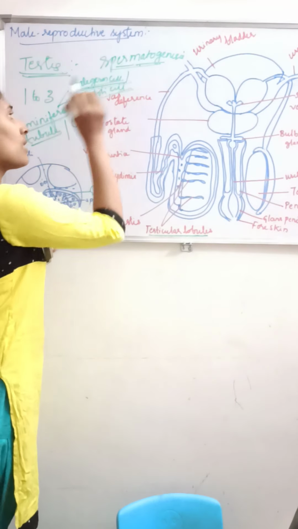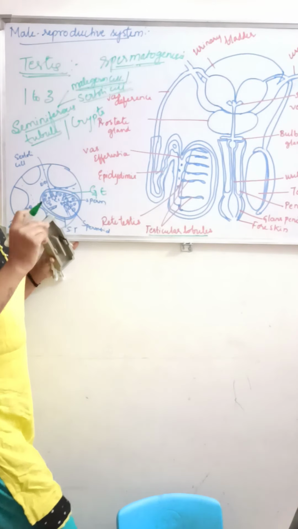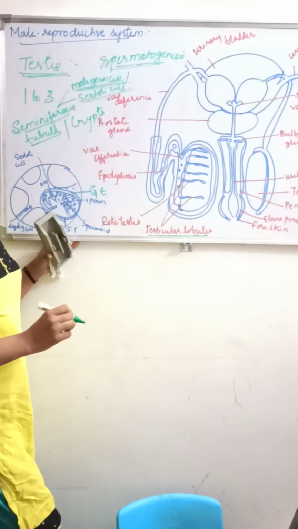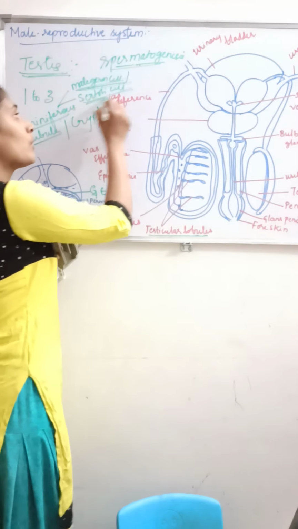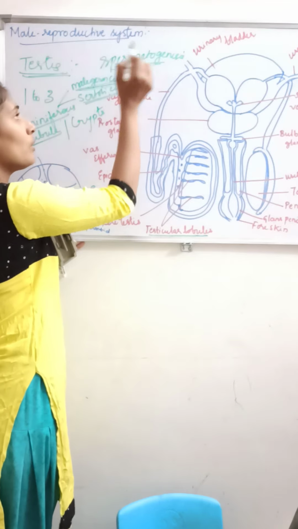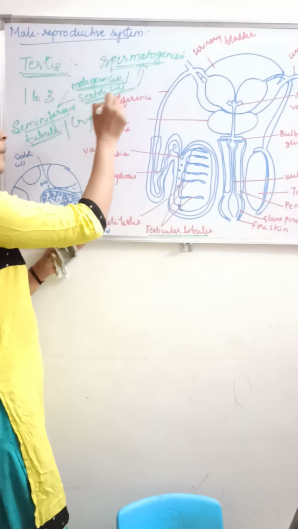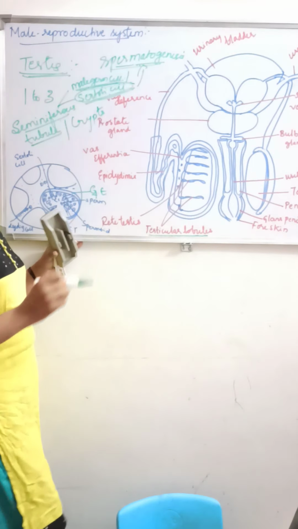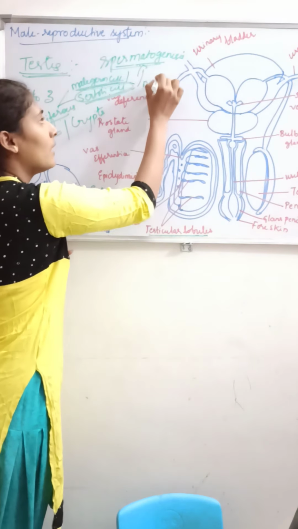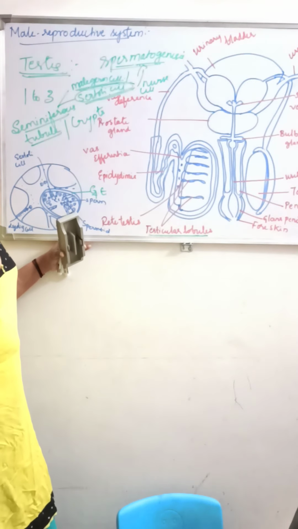Now what do the Sertoli cells do then? The Sertoli cells will provide the nutrition to the germ cells during the formation of sperms. That will help in the process of spermatogenesis. Whatever nutrition is required for the formation of the sperm is provided by the Sertoli cell. That is why it is called nurse cells, which provide the nutrition to the sperms in the process of spermatogenesis.